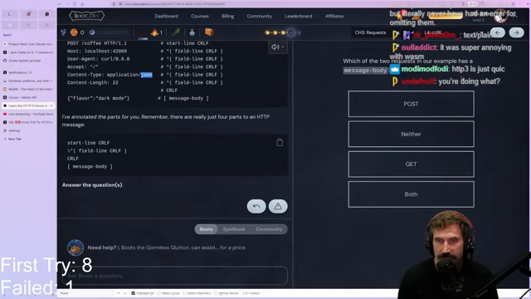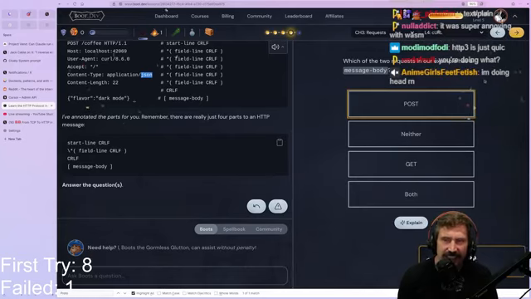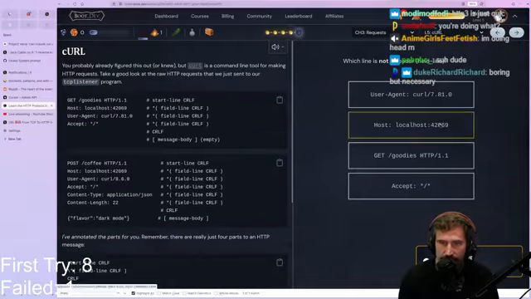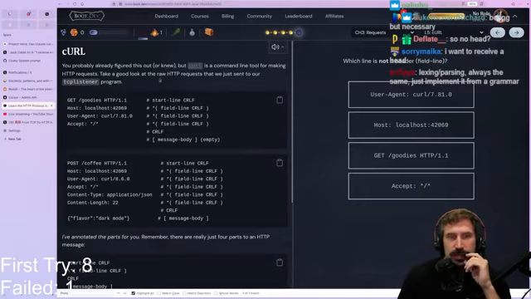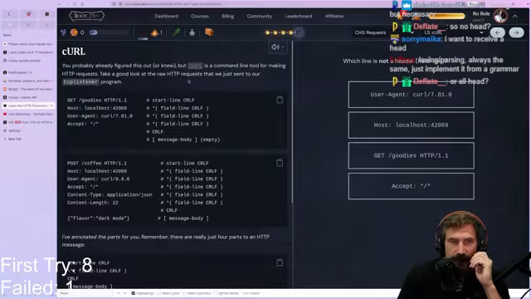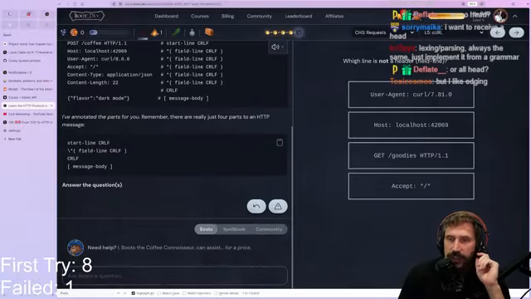Which of the two requests has a message body? That'd be a POST. GETs typically don't have bodies associated with them, but you can technically do any of it you want. Which line is not a field line? That's the start line. Boom.